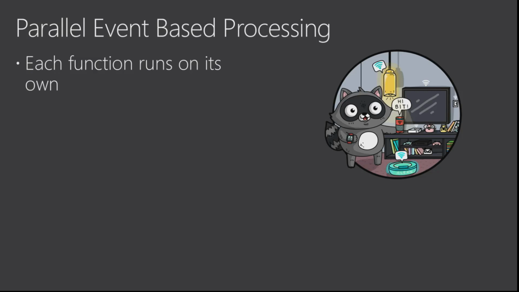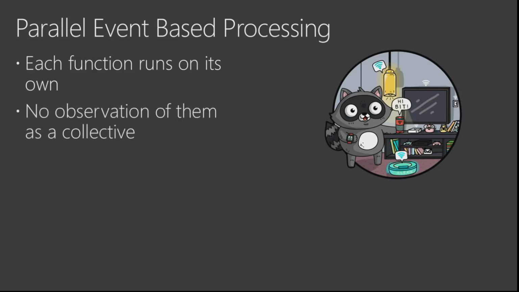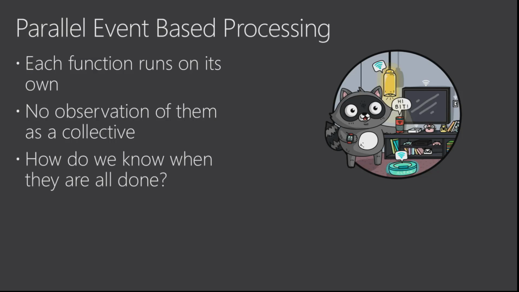They don't know about each other. They just know that they've got their little slice of the data that they've got to deal with, and they'll do what they need to do. So I'm unable to see what happens as a collection across all of the functions that are executing. So how do we know when they've all successfully completed? Or how do we know if maybe one failed and the rest didn't? I've got no way of observing that in its entirety, because I have this event that fires, and then a whole bunch of little serverless functions spin up, execute, and then toddle off when they're completed.